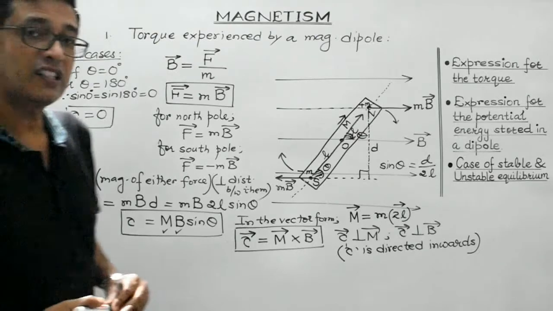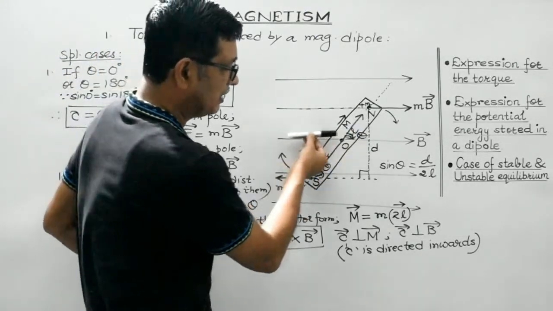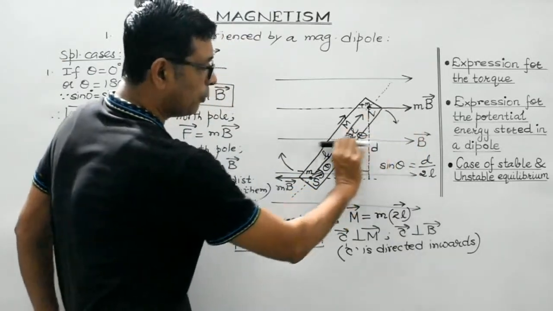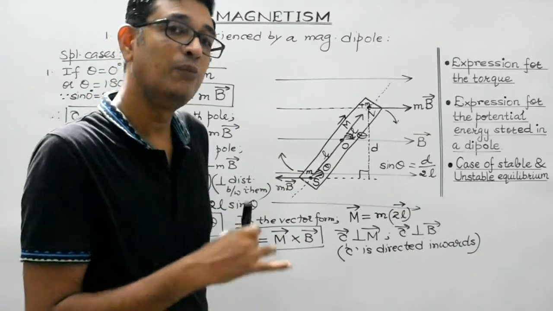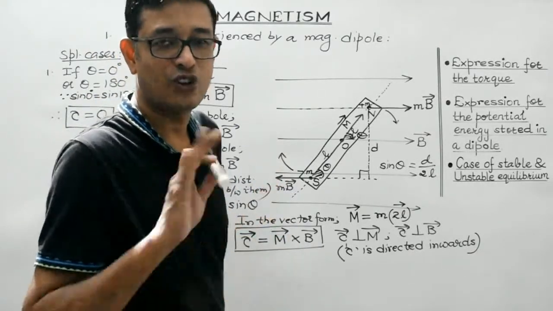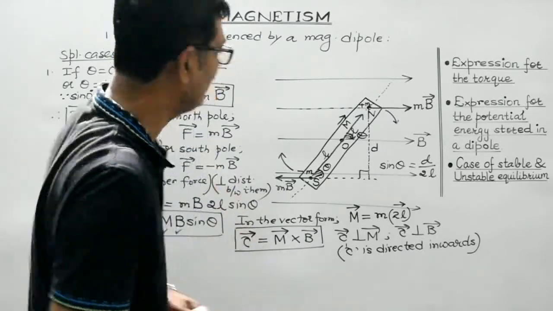So students, what's the conclusion? If the dipole is placed along the direction of the magnetic field or in a direction opposite to that of the magnetic field, in both the cases, it will not experience any torque. The torque experienced in that case would be 0, right?